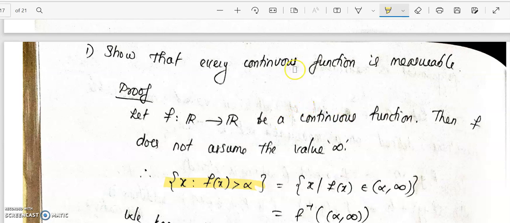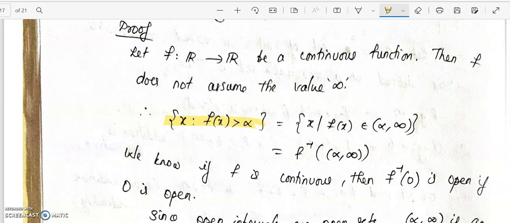Now we have to prove that a continuous function is measurable. If a function is continuous, then the inverse image of an open set will be open. So if f is continuous, then f inverse of O is open if O is open. Here, in place of O, we have the interval alpha to infinity. We know that is an open interval, therefore this interval is open. So since f is continuous, f inverse of (alpha, infinity) will be open. Therefore the set that we need to show is measurable is an open set.